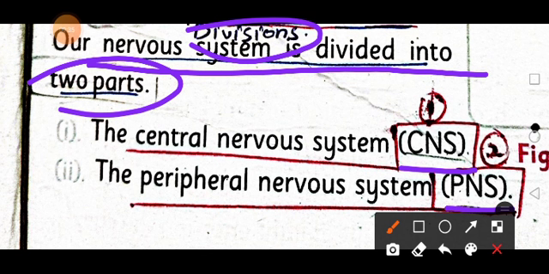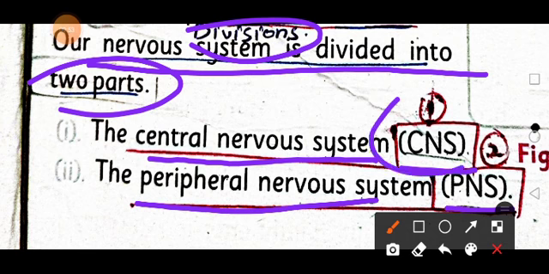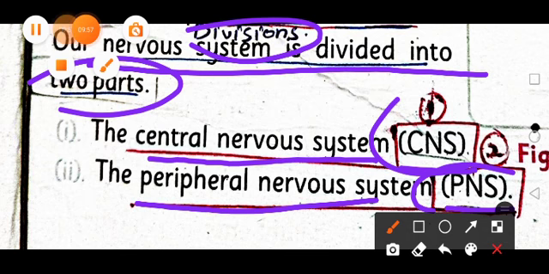CNS stands for central nervous system. And what does PNS stand for? PNS stands for peripheral nervous system. So how is our nervous system divided? It is divided into two parts, CNS and PNS, that is central nervous system and peripheral nervous system.